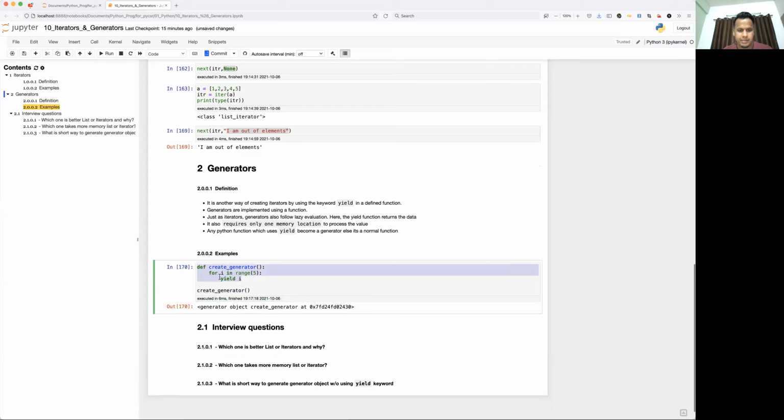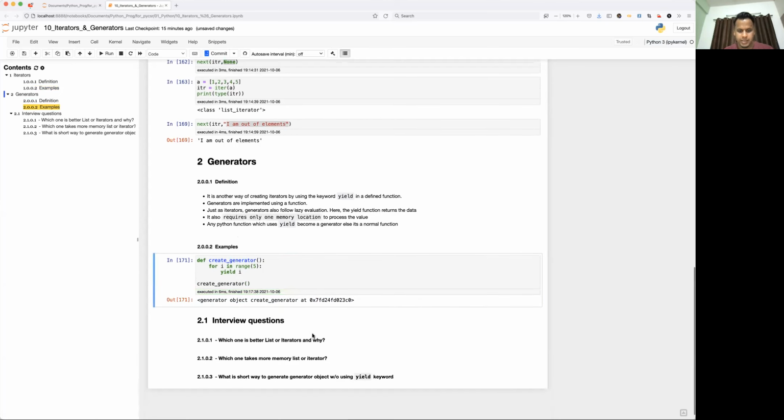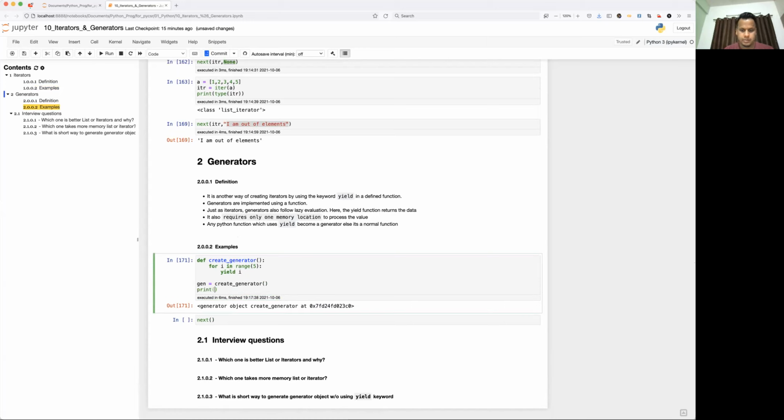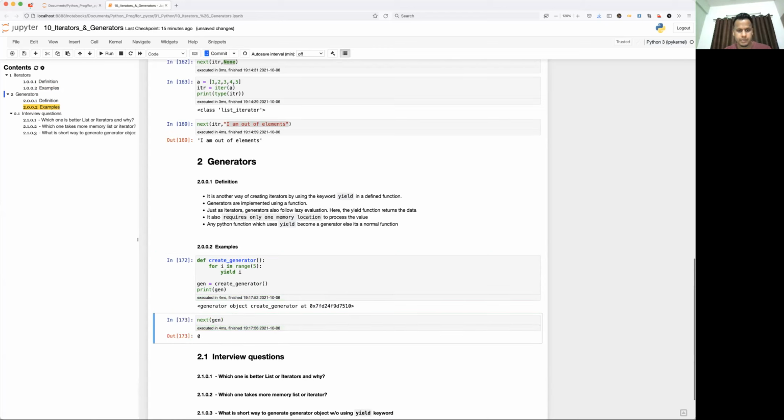I created the function using def, and I'm just calling it. See what is happening. After calling it, it generates a generator object, which is sitting at this memory location. But how to get the elements? Now here is the magic. Once you have created it, you just need to call it using the next function. I'm going to assign this to some other variable, gem, so next of gem.